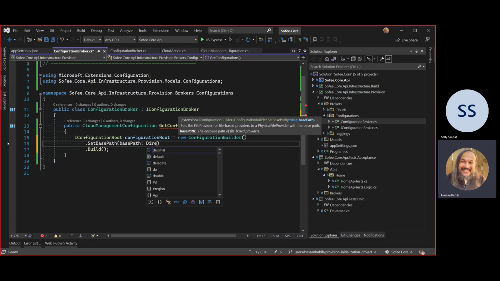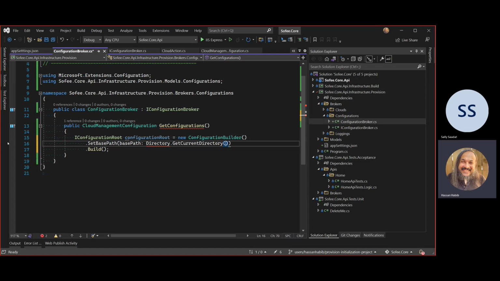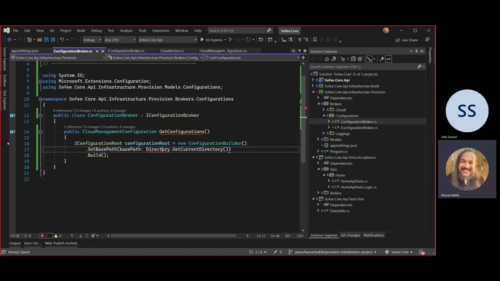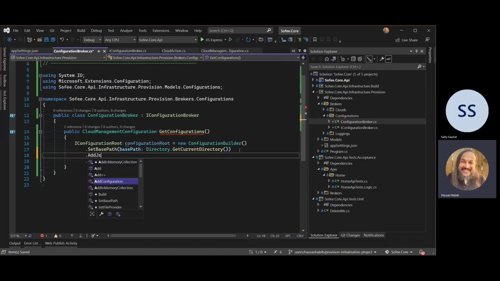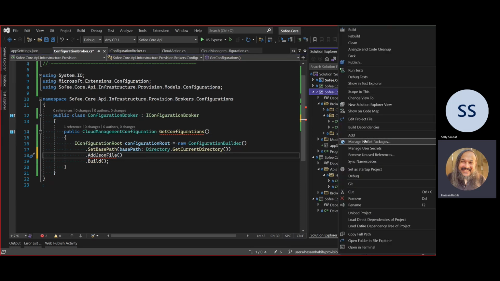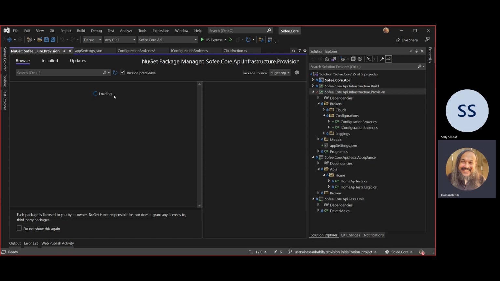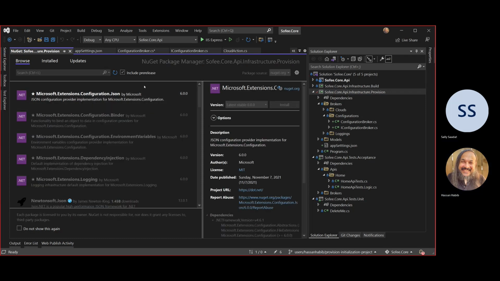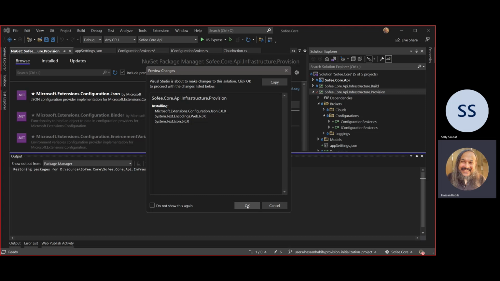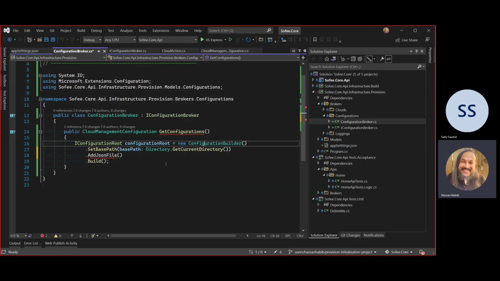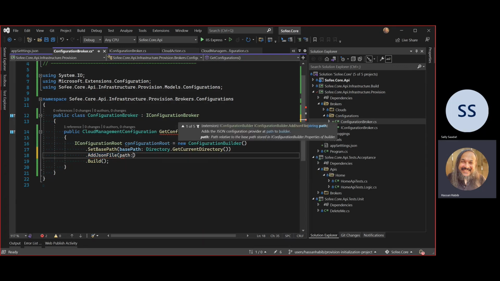That would be directory, get current directory. So I want to know where my project directory is so I can find this app settings file, so I can read the configurations. And then I'm going to add the JSON file. And I think that is also another extension. Let's go back here, manage configurations. And I think it might even suggest that. Yeah, there it is. We need to add the JSON file that will basically help us pull that file in. So this is the add JSON file. It should be happy now. Yeah, there it is.